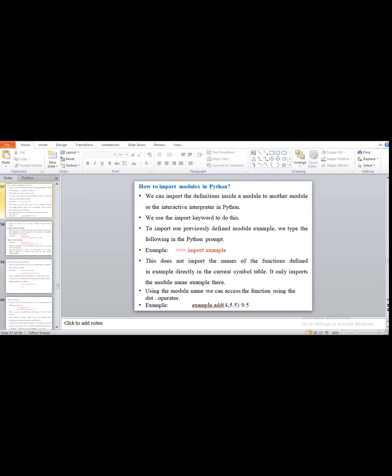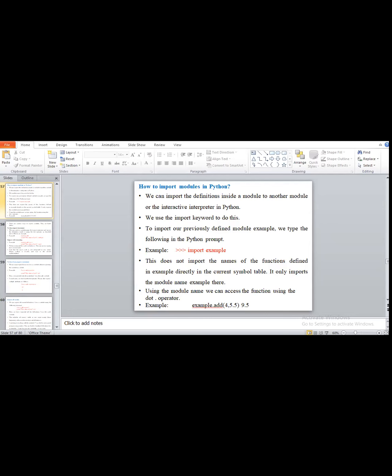So how do we import modules in Python? When we write a module name, we write import followed by the package name. Suppose we want to create our own user defined module, one that is not already built in. I want to use my own module.